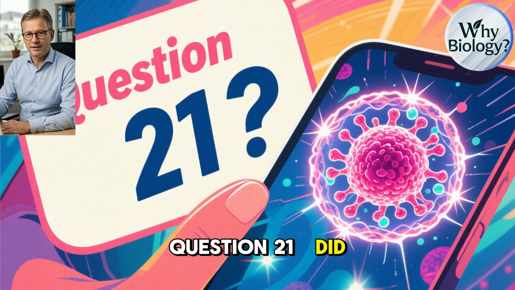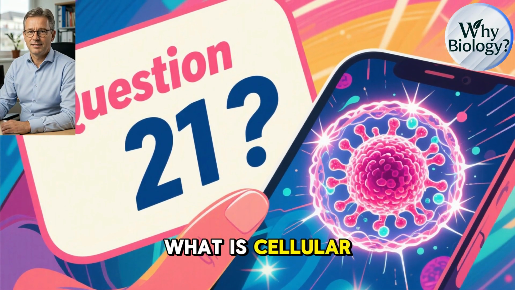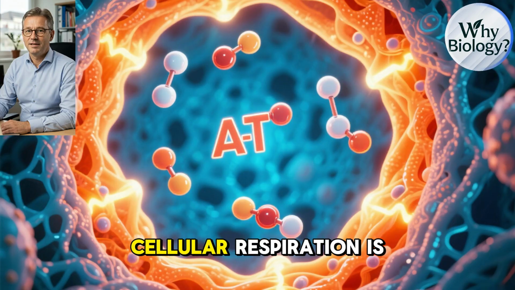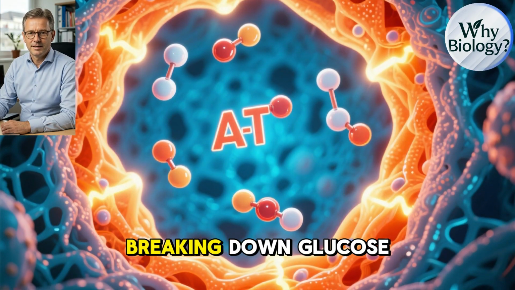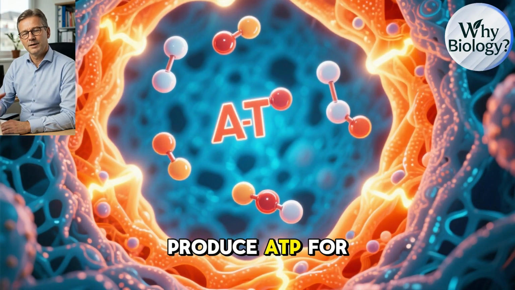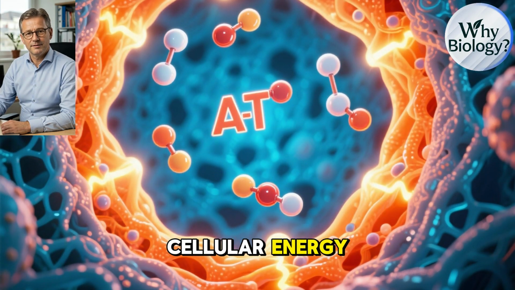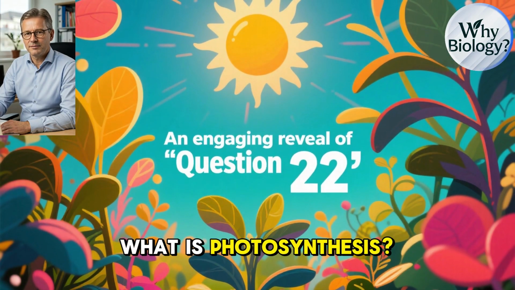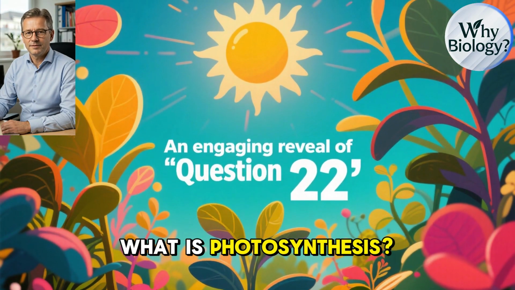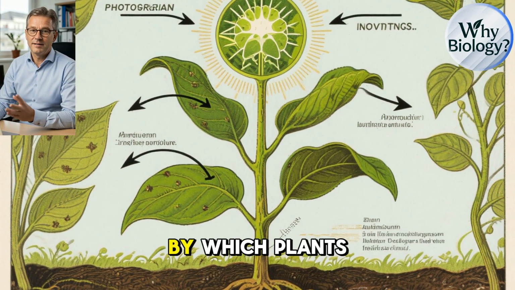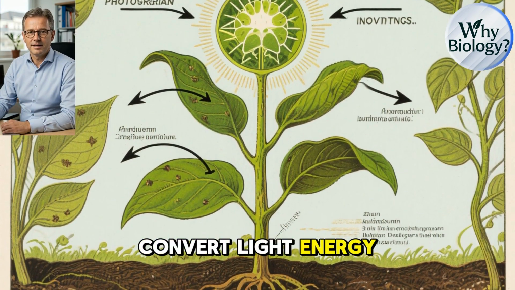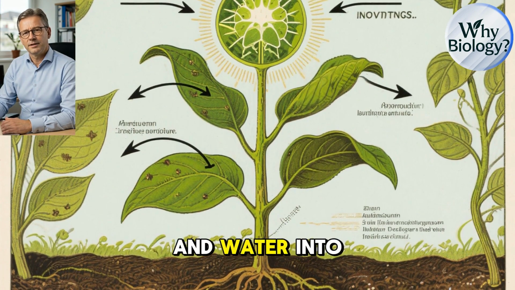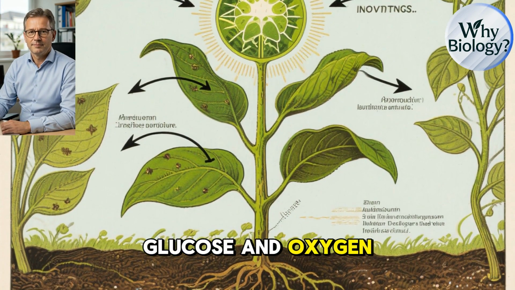Question 21. Did you know? What is cellular respiration? Cellular respiration is the process of breaking down glucose to produce ATP for cellular energy. Question 22. Did you know? What is photosynthesis? Photosynthesis is the process by which plants convert light energy, carbon dioxide, and water into glucose and oxygen.